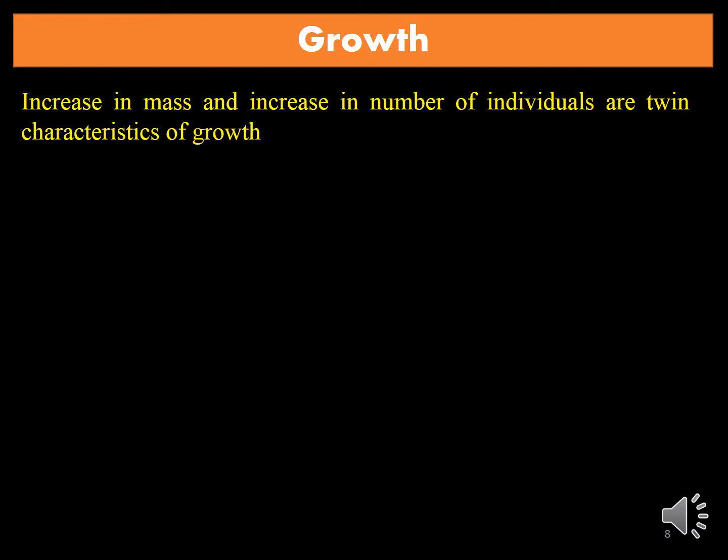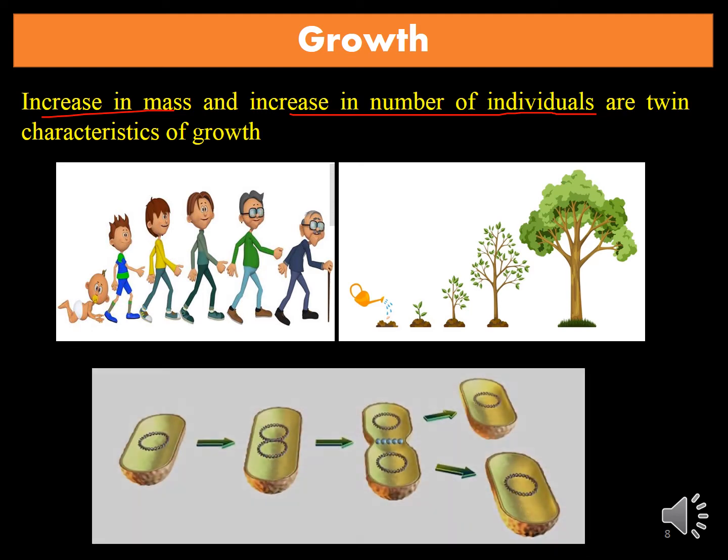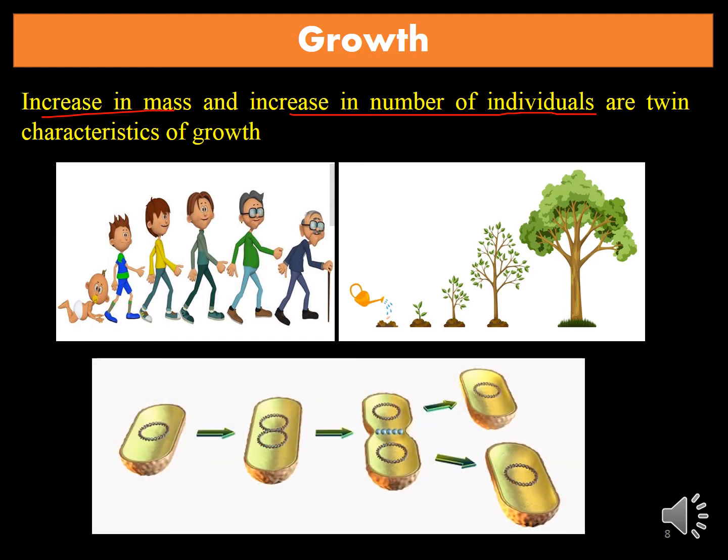Now I think you have understood the definition of growth, that is increase in mass and increase in the number of individuals. If we look at multicellular organisms like plants and animals, they increase their mass. But if we see unicellular organisms like bacteria and yeast, they cannot increase their mass, but they can increase their numbers. So these are the twin characteristics of growth.